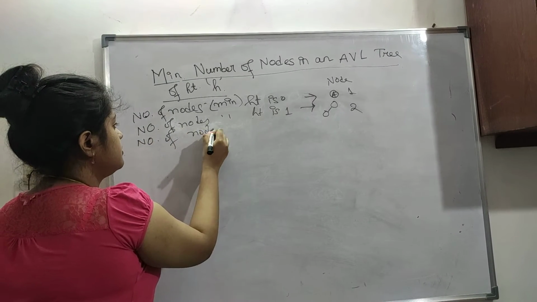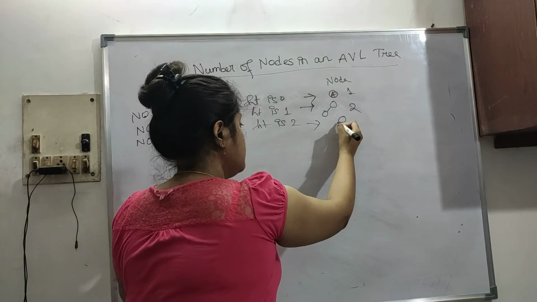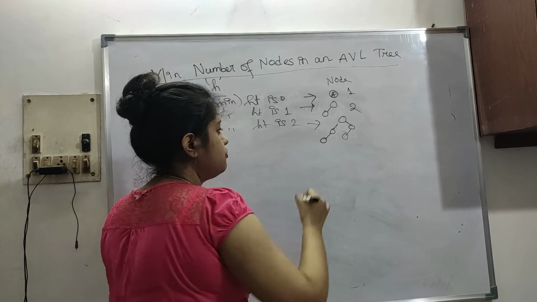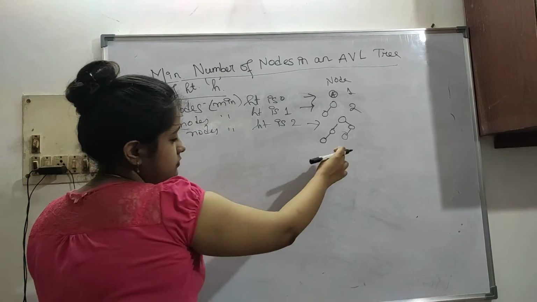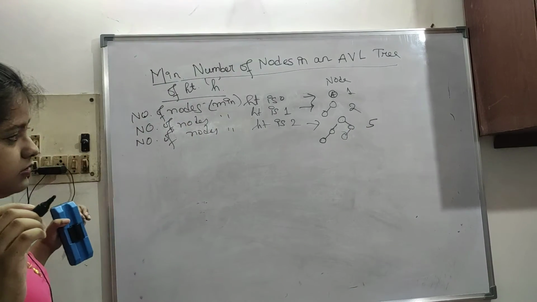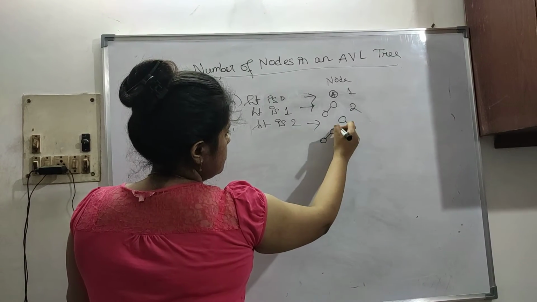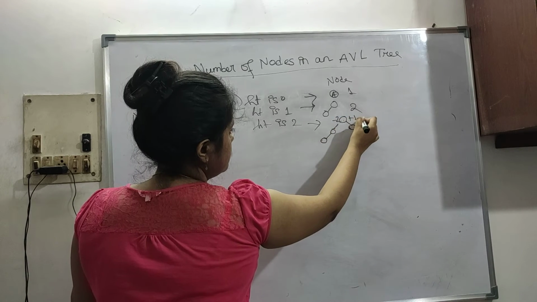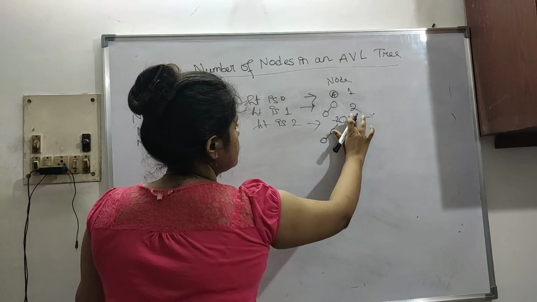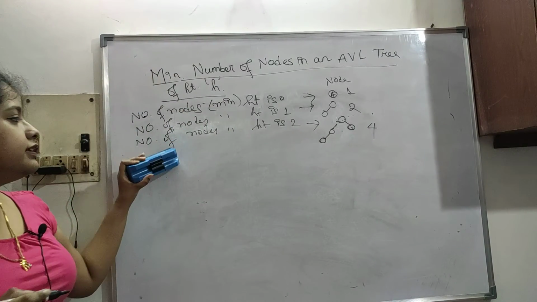The minimum number of nodes when height is 2. Put another here, but it is not balanced, so you have to put it here. So 1, 2, 3, 4, 5. No, actually it was balanced, right? 1 minus 2 plus 1 minus 1, so it was balanced. So here 1, 2, 3, 4 was the number. So in this way it will go on.